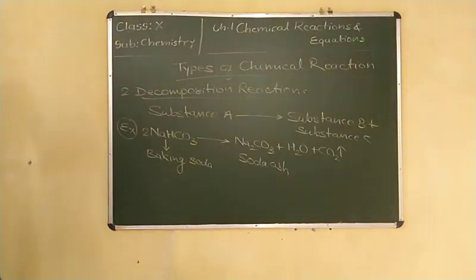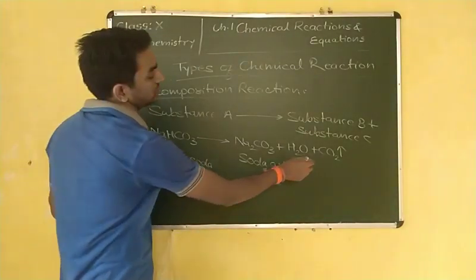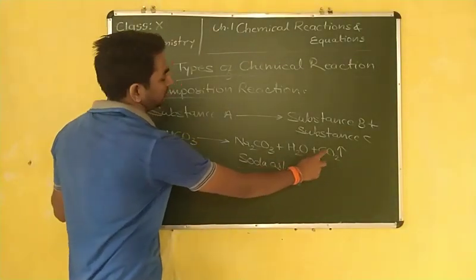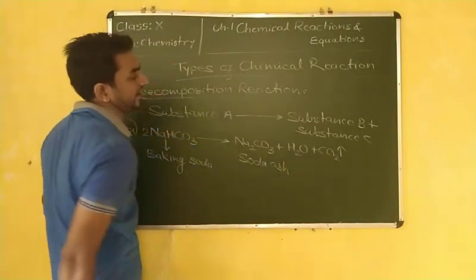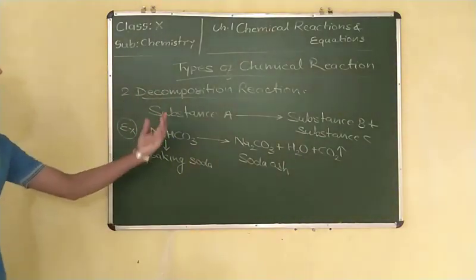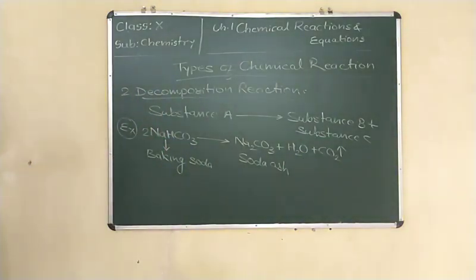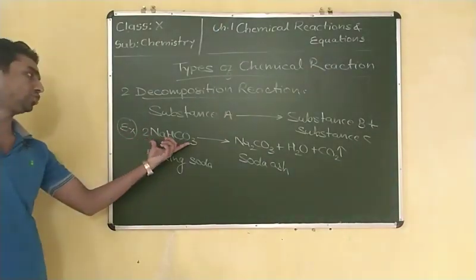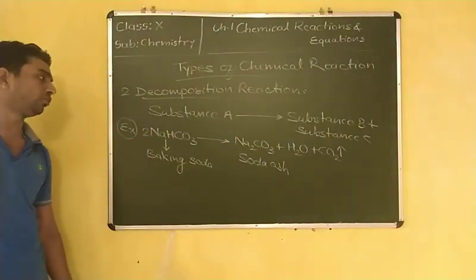This reaction is also used in the preparation of bread and cake. Why? Because of the carbon dioxide produced, the cake or bread becomes fluffy and soft. In the preparation of cake, baking powder is used.